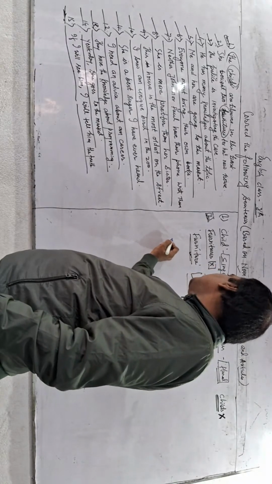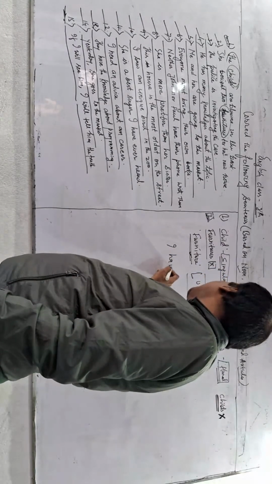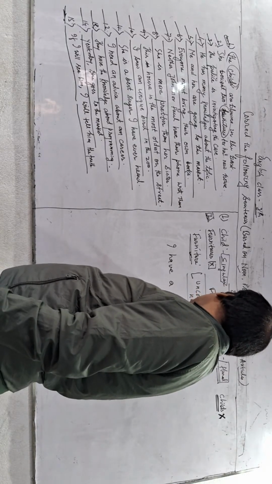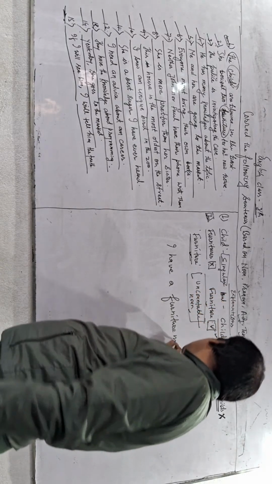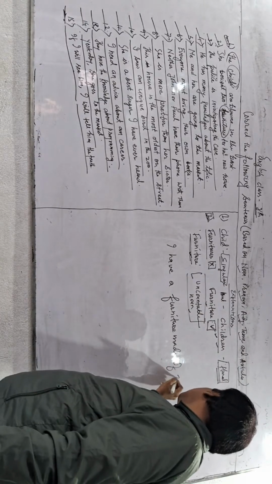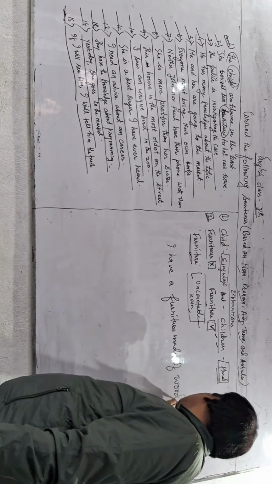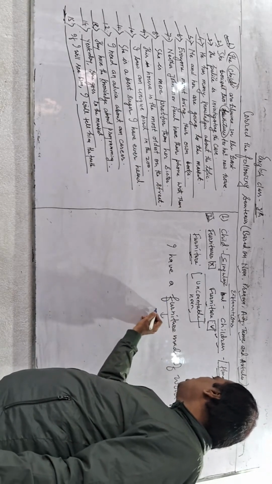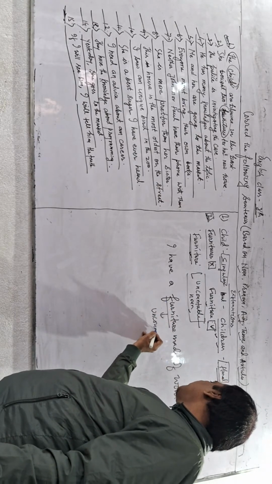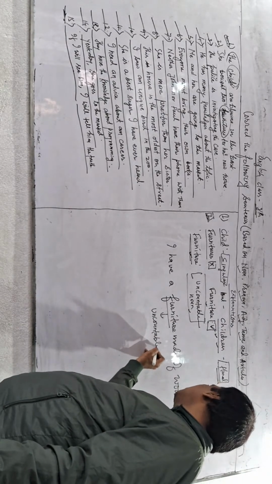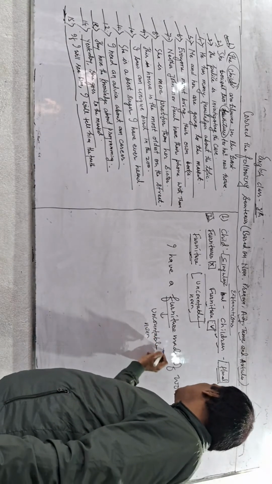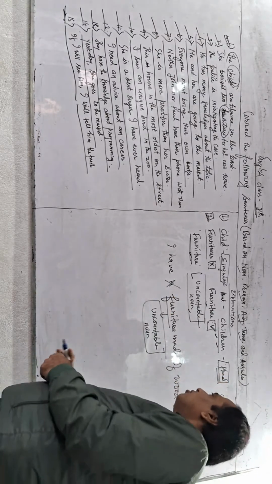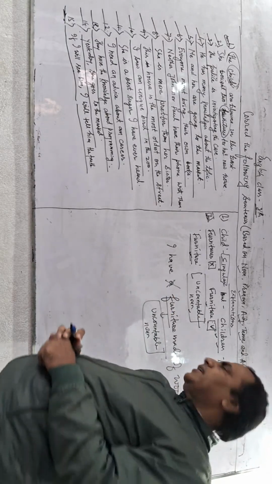So if someone is writing, I have a furniture made of wood, this sentence is also wrong because you better know furniture is an uncountable noun, and an uncountable noun never takes any article before it like a or an.